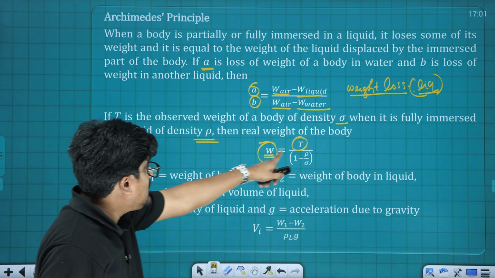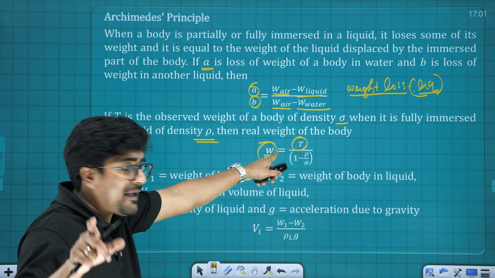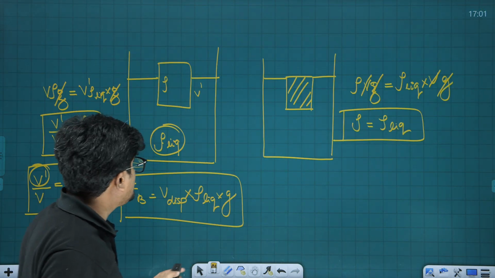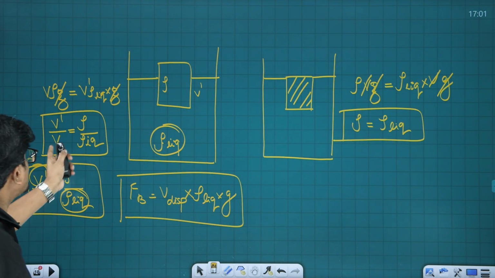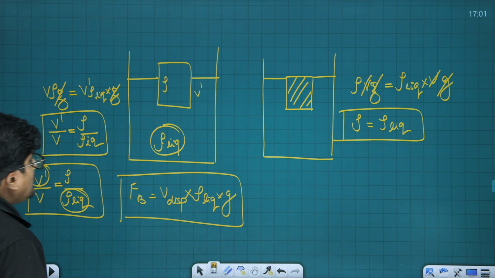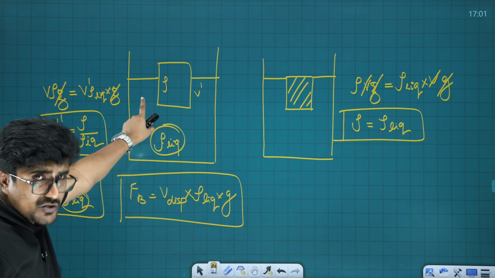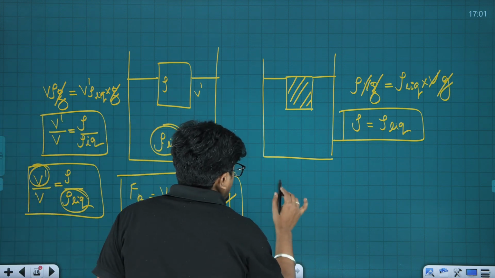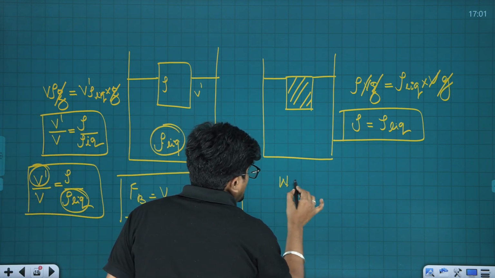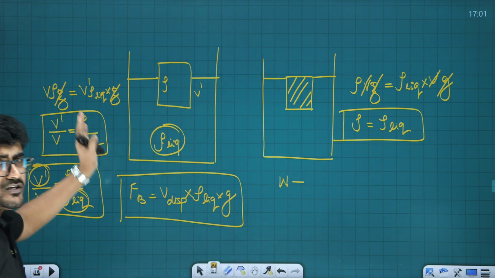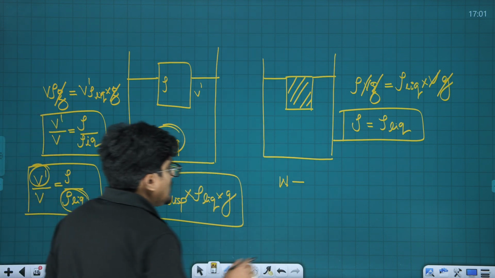So here T is marked as the apparent weight, and W is marked as the actual weight. Okay, now have a look. Here I told you about the actual weight as well as the apparent weight, isn't it? Fine. What should the apparent weight have been in this case? Apparent weight should have been the actual weight minus the weight of the liquid displaced. And what is the weight of the liquid displaced?